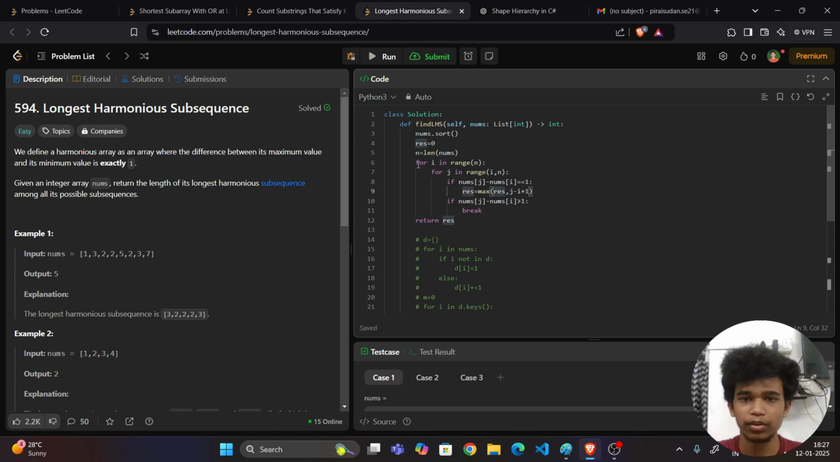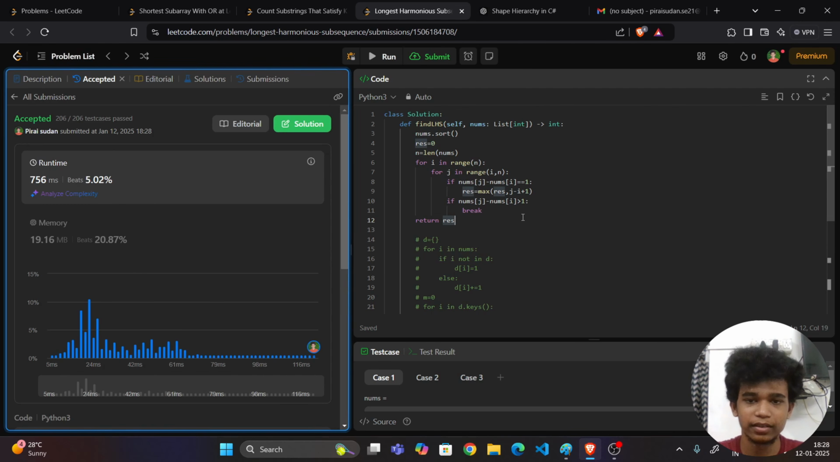Now I'm going to iterate over every element, and I'm going to iterate from the current element till the last element. Now I'm going to check whether the absolute difference is equal to 1. If it is so, I want to take that into my consideration. If it is greater than 1, then I want to break it. Can you understand this? So this is the basic brute force approach, the optimized version. Yes, it is submitted successfully.